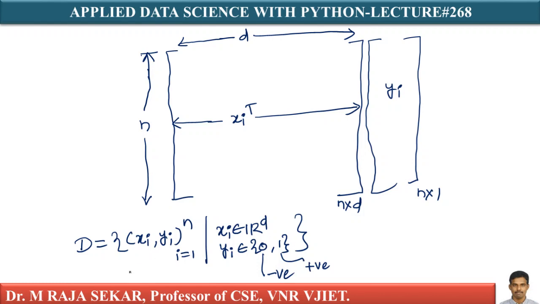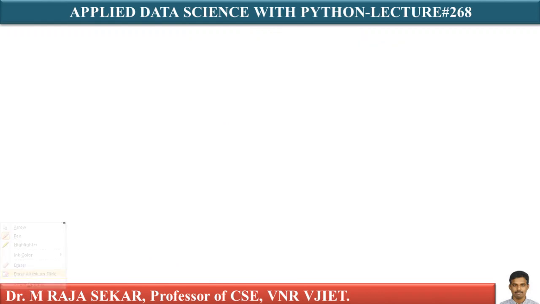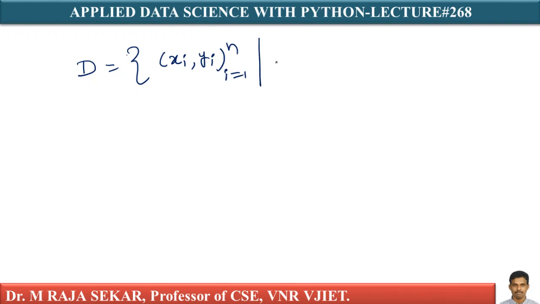So let me rewrite it clearly. My data set capital D is basically a set. It is a set of pairs xi comma yi, i equal to 1 to n, such that xi belongs to R^d, meaning each vector is a d-dimensional vector, and yi belongs to {0, 1}.